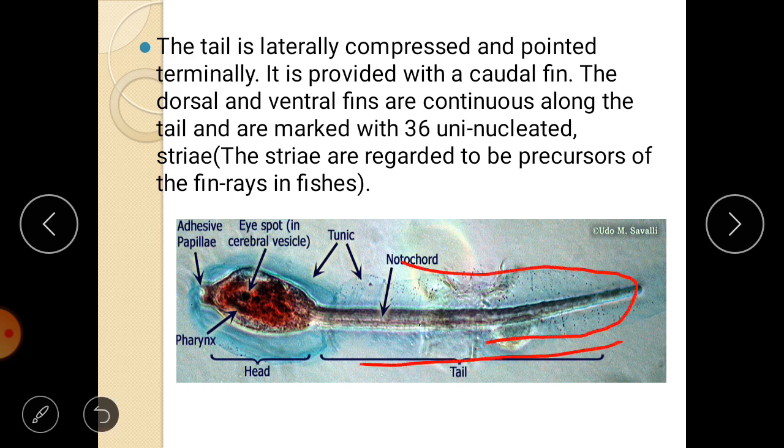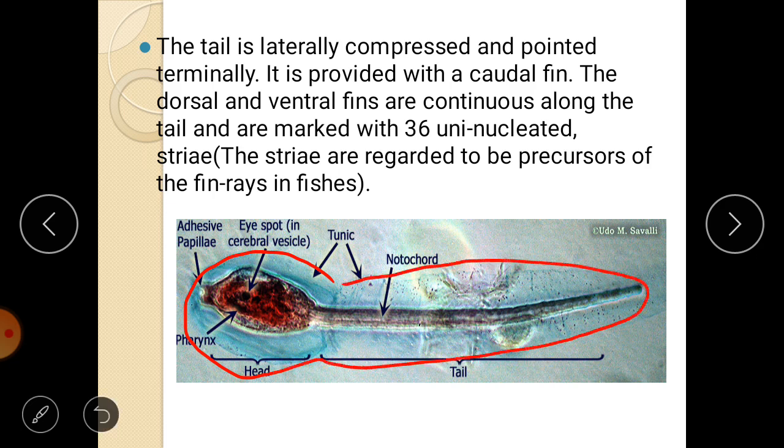As you can see here, this is actually transparent. Don't confuse it with this part. The whole portion here is actually the tail part. Okay, so it is covered with the caudal fin, the fin which is present in the tail region. Along with it, they also have dorsal and ventral fins, which are actually continuous. As you can see here, the body is externally covered by fins. You cannot distinguish which is the caudal fin, ventral fin, or dorsal fin, but they have a fin structure which is helpful for swimming.